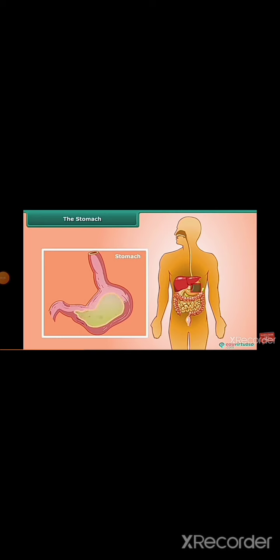The acid kills many bacteria that enter along with the food and makes the medium in the stomach acidic and helps the digestive juices to act. The digestive juices break down the proteins into simpler ones.